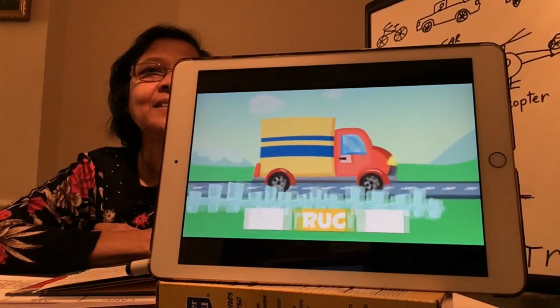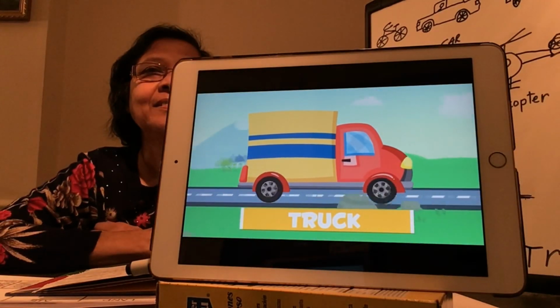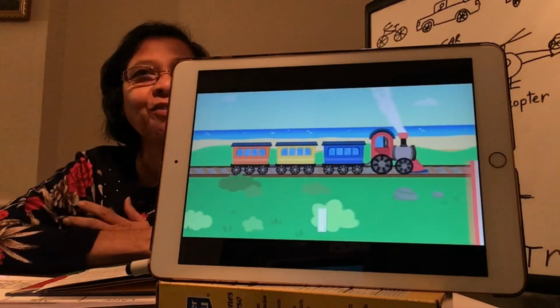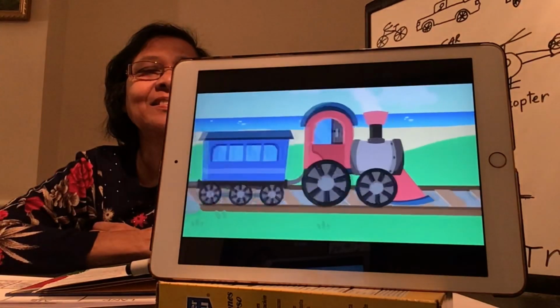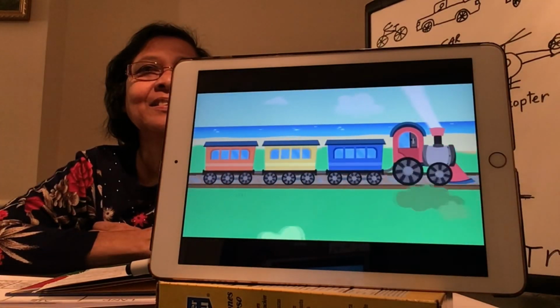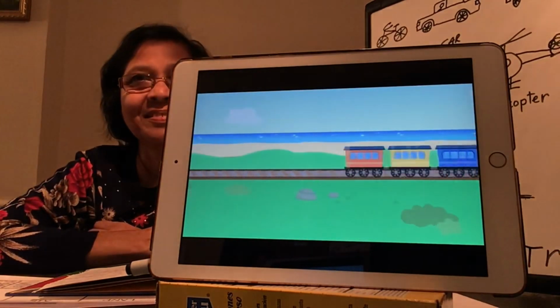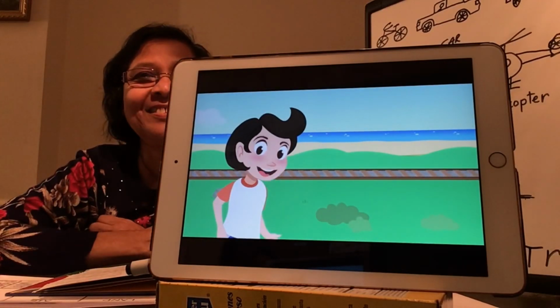This is a truck. It's used to take merchandise from one place to another. Let the adventure begin. Have you ever been on a truck? Anyone? Here's a train. It's pulled by a locomotive and connected with wagons. It needs tracks to ride on and pick up speed. It can go really fast. Woo-hoo! Let's review what we have just learned.